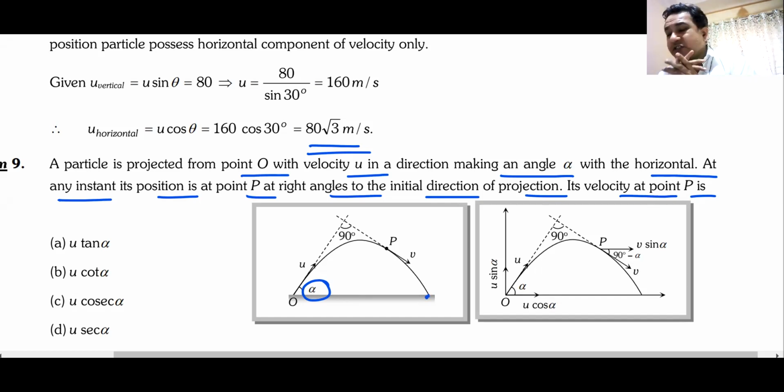That was one part of the question. Well done, Jayan, but the question still remains. What is the velocity at point P?